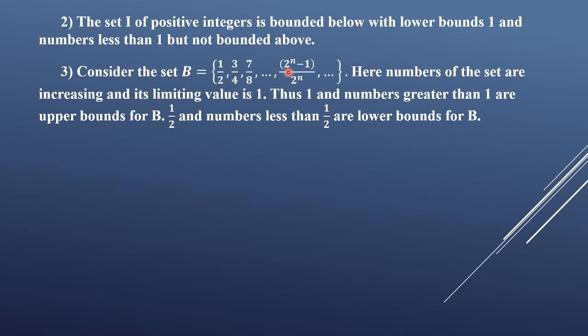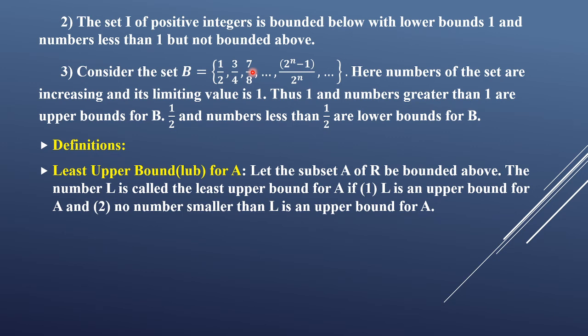What will remain? 1 minus 1 upon 2^n. The 2^n will get cancelled, and after applying the limit as n tends to infinity, the limit will be 1. So its limiting value is 1, meaning the values start from 0.5 and increase to 1. Therefore 1 and all numbers greater than 1 will be upper bounds of this set, and 1/2 and all numbers less than 1/2 will be lower bounds for this set B. Therefore this set is bounded, because it has a lower bound as well as an upper bound.